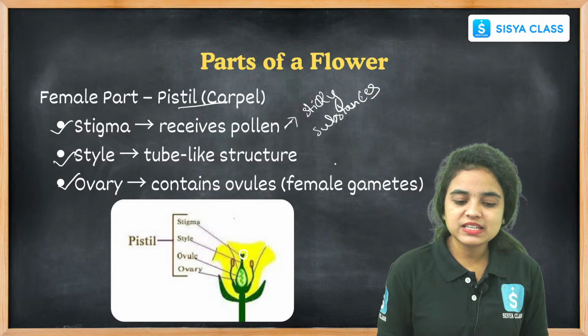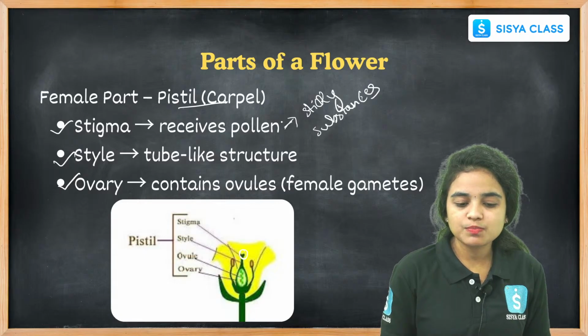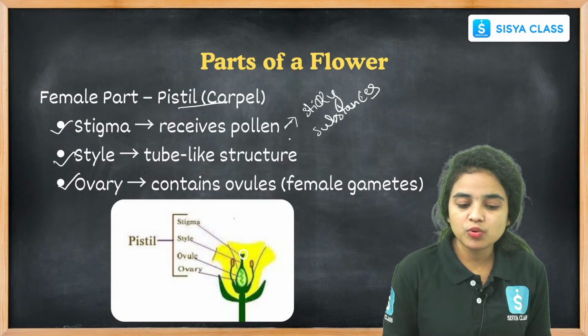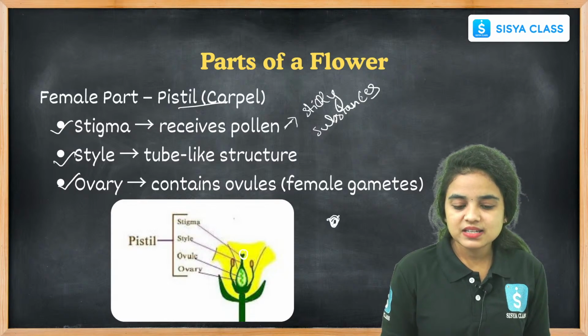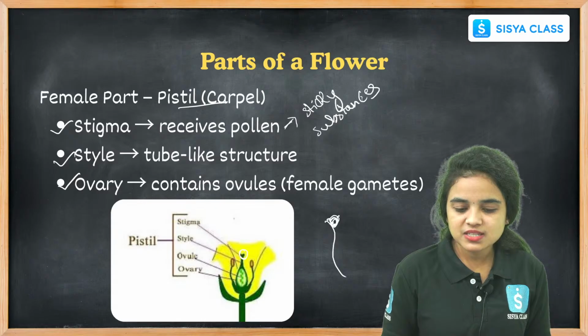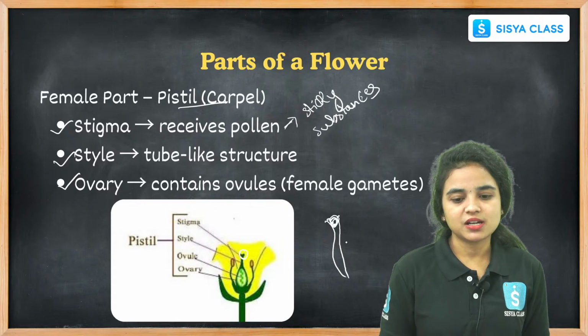Which helps to settle down in the stigma. This pollen grain, which helps to settle down the pollen grain in the stigma region, right? In the stigma region, the pollen grain will attach and settle down with the sticky substances present in the stigma region, right, students?